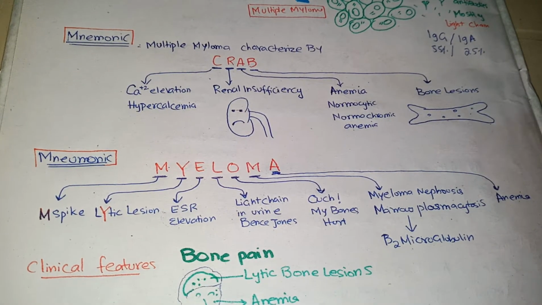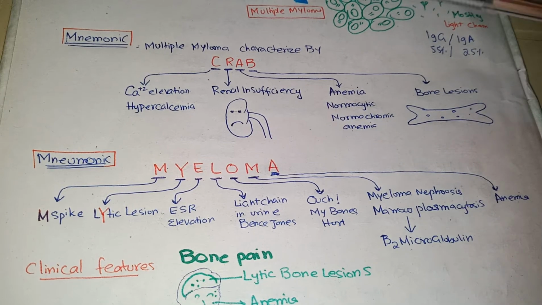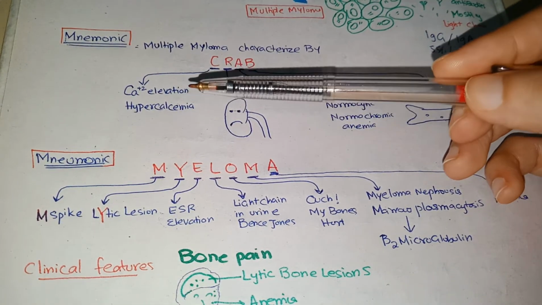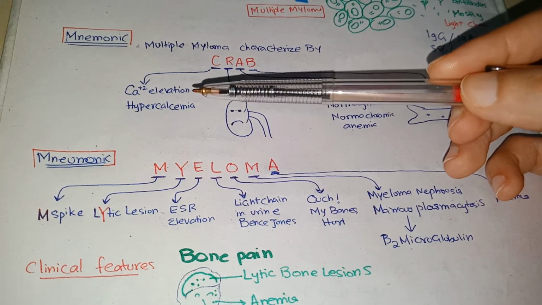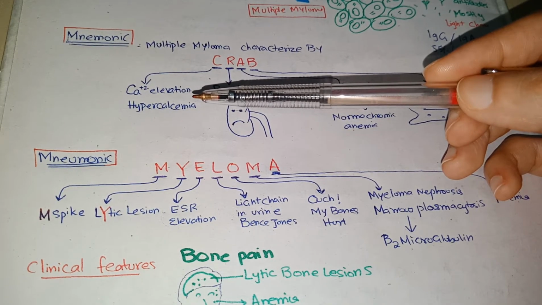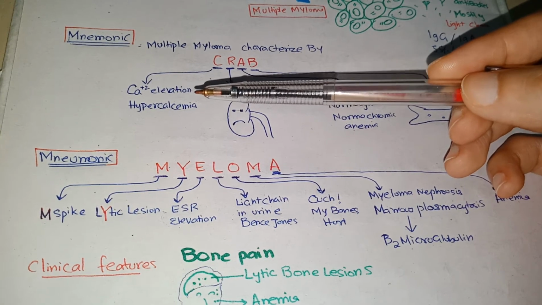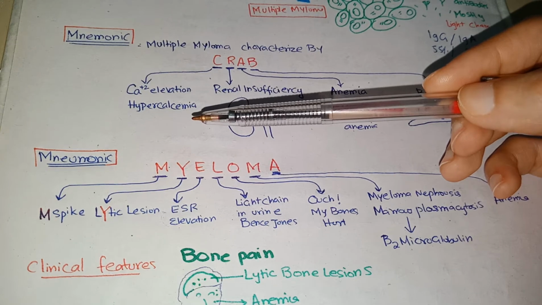Multiple myeloma is characterized by 4 features which can best be memorized through the mnemonic CRAB. C for calcium elevation. Calcium gets elevated because bone undergoes destruction. Bone is the main reservoir of calcium. When bone undergoes destruction, calcium level will be high, and this calcium appears in systemic circulation.